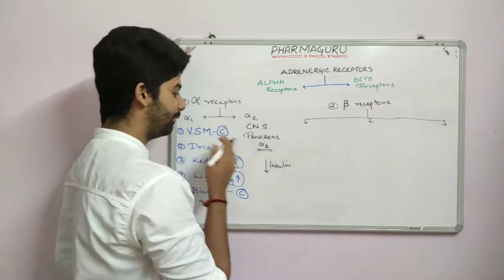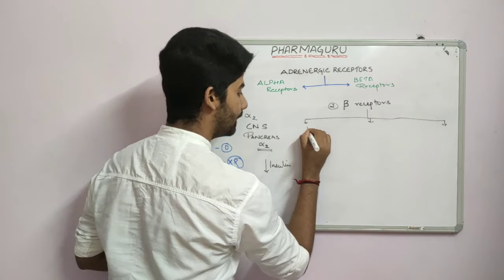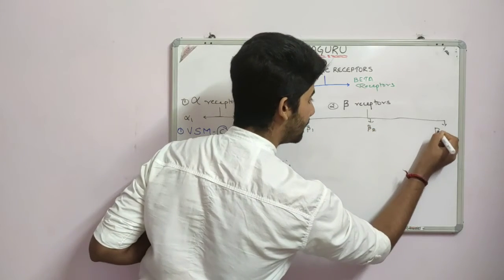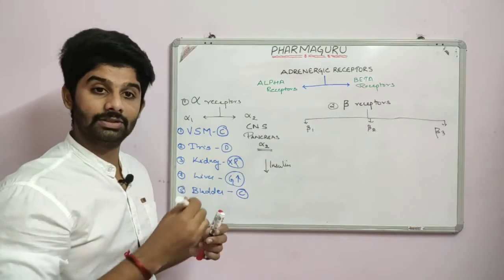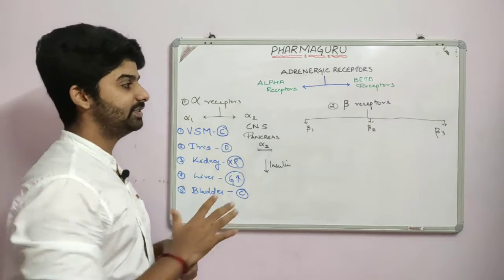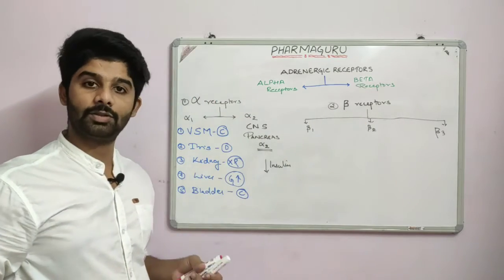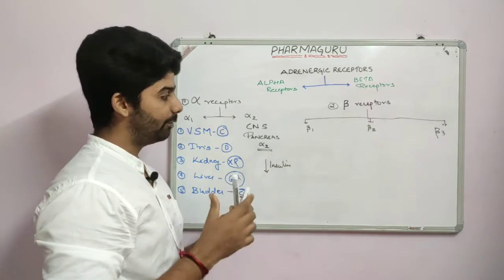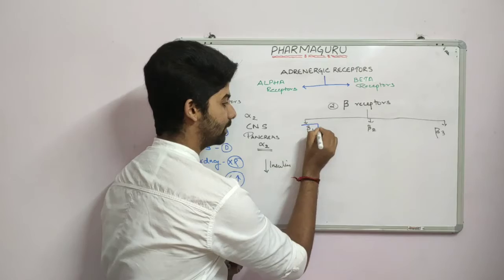What are the 3 types? If it was alpha 1, alpha 2, it should be beta 1, beta 2 and beta 3 receptors, right? Now, this is more important than alpha receptors in case of many diseases also. So where will we find them? We'll start with the beta 1 receptor.